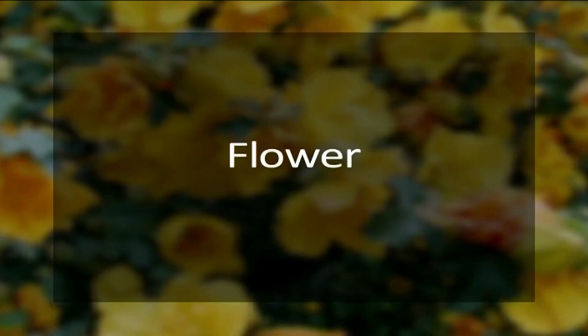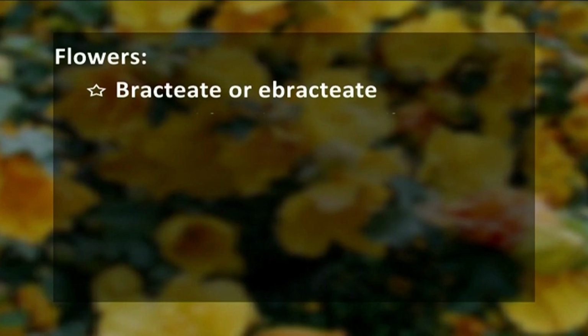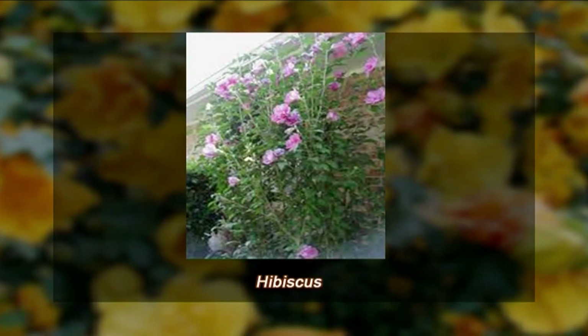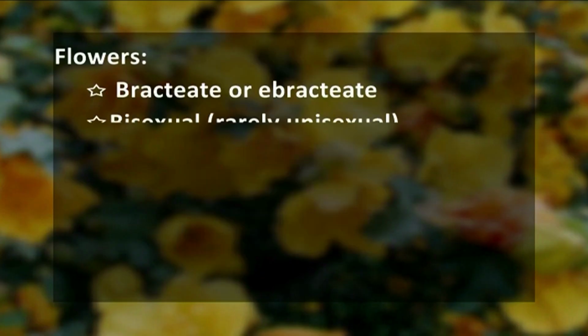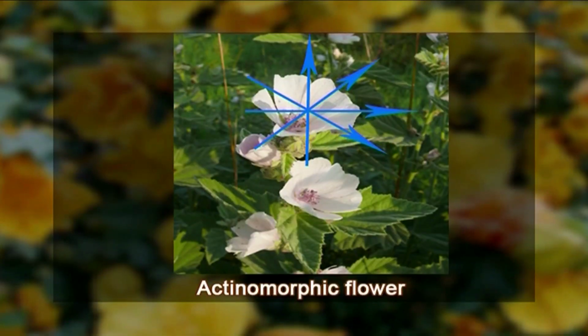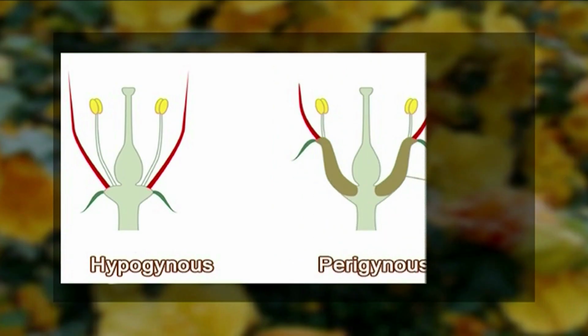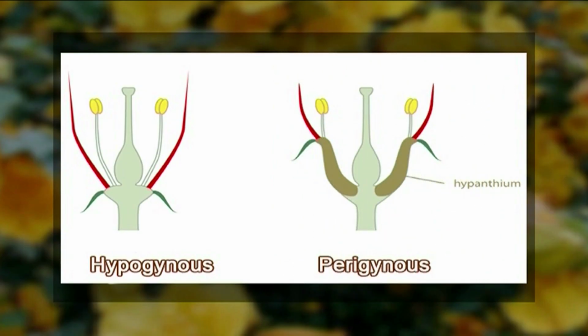Now the flower is most often bracteate. The common example is Abutilon, or sometimes it can be ebracteate. The example is Hibiscus. The flowers are bisexual, but rarely there are occurrences of unisexual flowers also in Malvaceae. The flowers are also actinomorphic. They are hypogynous, and very rarely there are some taxa where the flowers are perigynous.